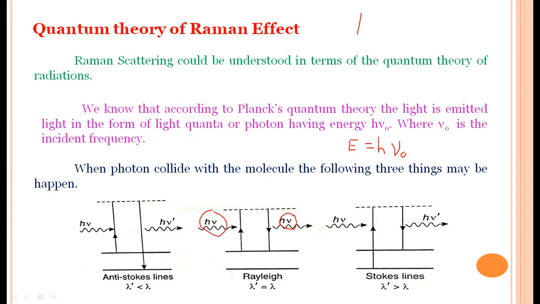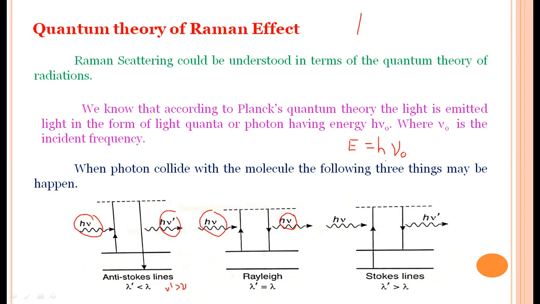This is the incident beam. The same incident beam will come outside after scattering. But in this case, when you observe the left side, h nu is the frequency of the incident light. In this case, h nu naught is the scattered light. Here, lambda dash is less than lambda, which is nothing but nu dash is greater than nu. The frequency is more. It is nothing but anti-Stokes lines.